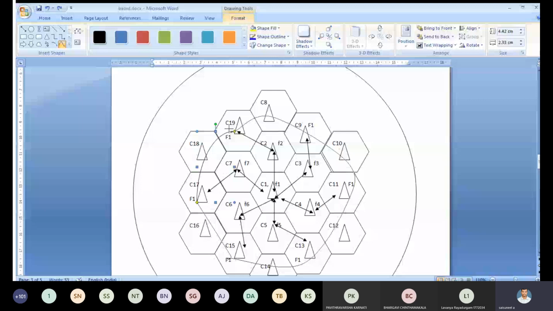Based upon this figure, based upon frequency reuse, previously we used F1 to F19 frequencies, but now only F1 to F7. That is, seven sets of frequencies are enough for designing the cellular communication. Again, we are getting F2s and so on, but not in adjacent cells. This is about the concept of frequency reuse, right?